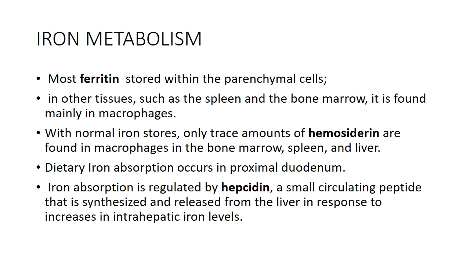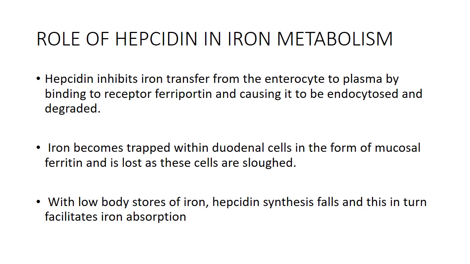And now dietary iron is absorbed in the proximal duodenum, regulated by hepcidin. Hepcidin is actually a small peptide which is synthesized in the liver, and it is released in response to the iron levels in the liver and in the body. If there is increased iron level, the hepcidin binds to it, and then it is endocytosed by the enterocytes of the duodenum, and then it is degraded.